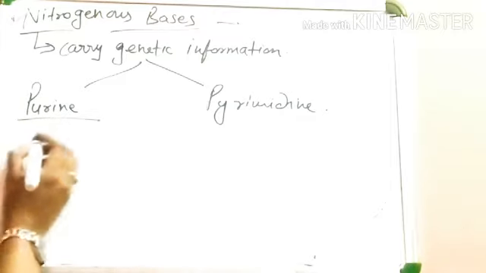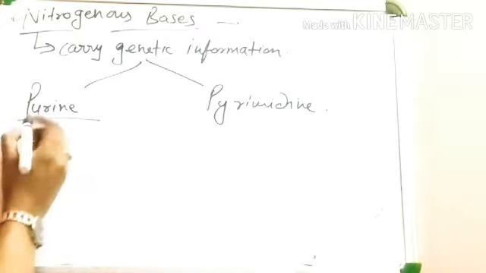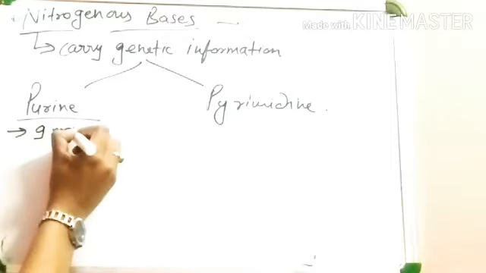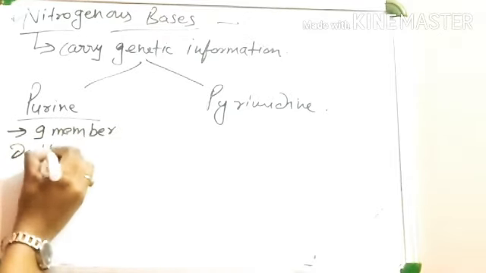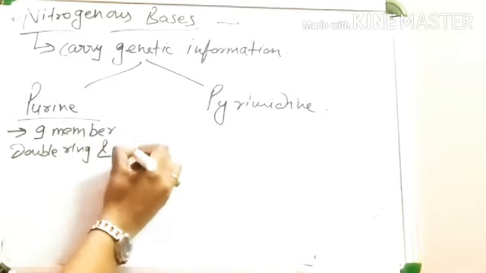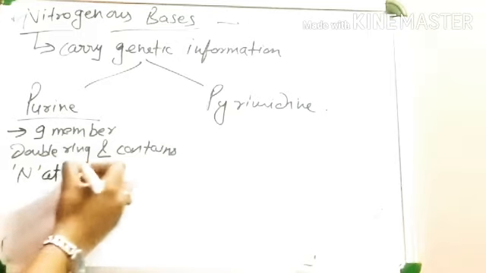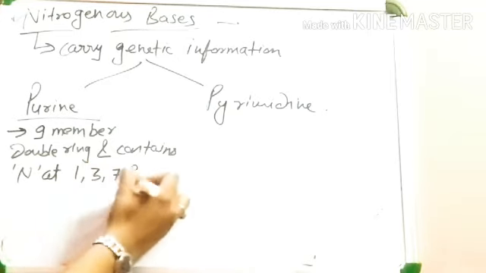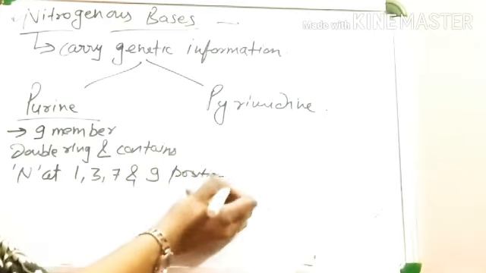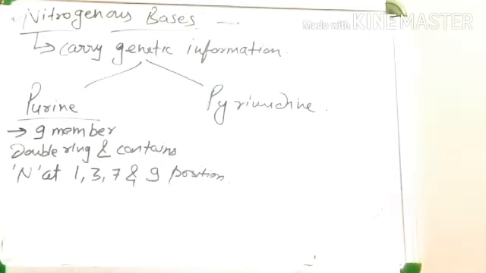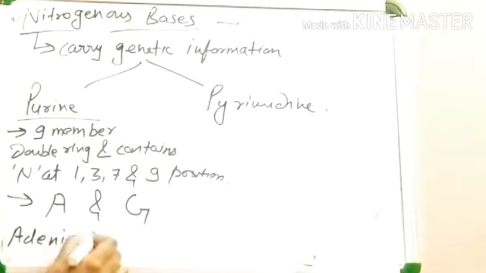Purine, mind it, is a 9-member double ring structure and contains nitrogen at the 1, 3, 7 and 9 positions. Purines are of two types, A and G. What is A? Adenine. A is adenine and G is guanine.